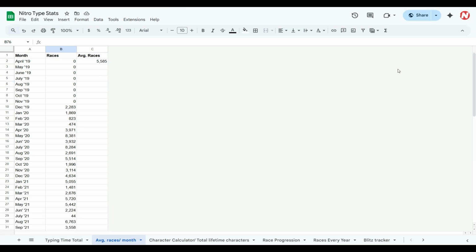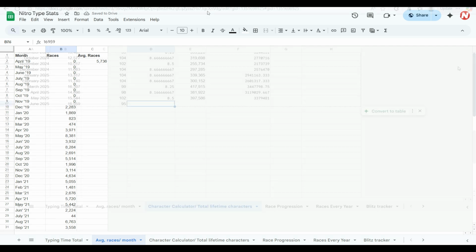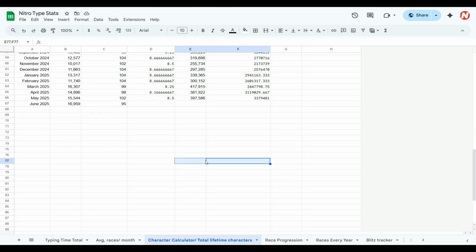So after the month of June, where I did 16,959 races, that'll bring my average races per month from 5,585 to 5,736. All right. So now we're seeing my more complicated graph.